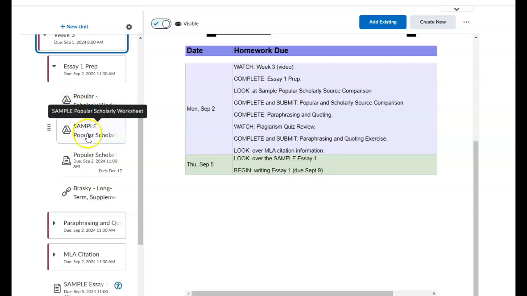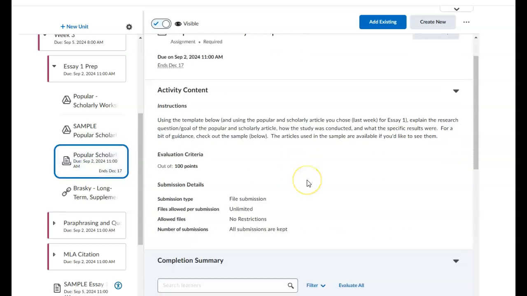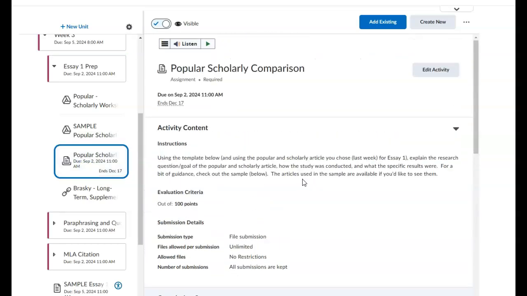This is the sample. This is where you submit it when you're done. Okay. And you can just submit direct from Google Docs. If you go to submit here, this is the instructor end, but it will actually give you the ability to upload from Google Docs. So you can just upload straight from Google Docs here.